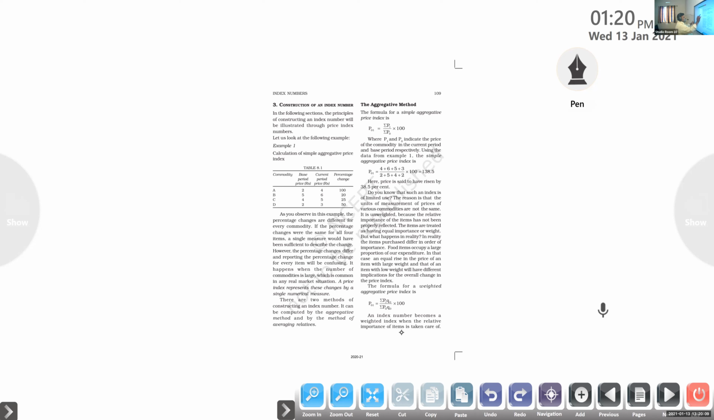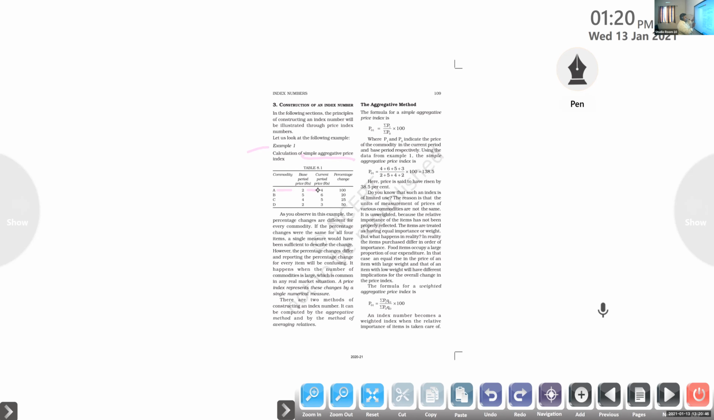So this method, example 1, is a simple aggregative price index. Here no commodity weight is mentioned, and no quantity of the commodity is mentioned. Only the price of the commodity for a single unit, we can analyze like that. Clear or not? So the base period price of one commodity A is 2 rupees and the current period price is 4 rupees, for example. So what is the percentage change here?